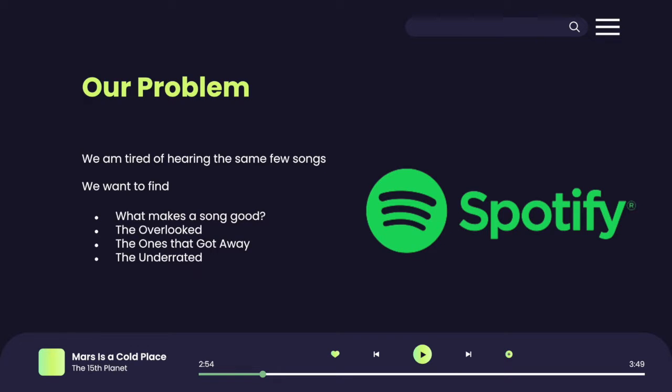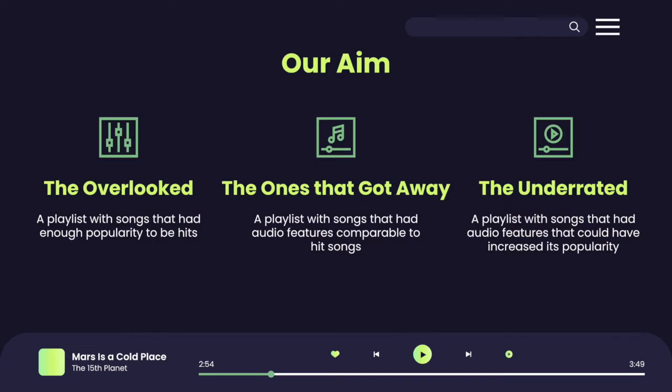Newest hits by the hottest artists. Shopping malls and eateries only play the most trending and the most hip song. Don't we all get tired of hearing them after a while? We want to know what makes a song popular, and beyond that, a chart topper, and then proceed to flip all of that upside down. We want to uncover the overlooked, the misunderstood, the underrated. Songs that deserve their limelight, to be played down the supermarket aisle and up on air. Here's to the undervalued songs.